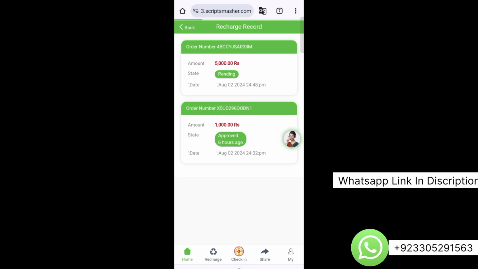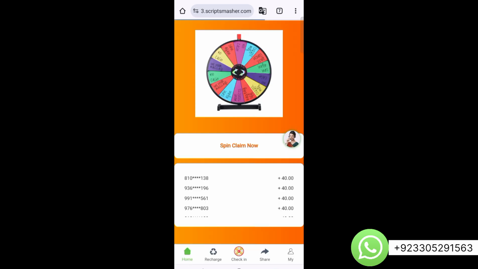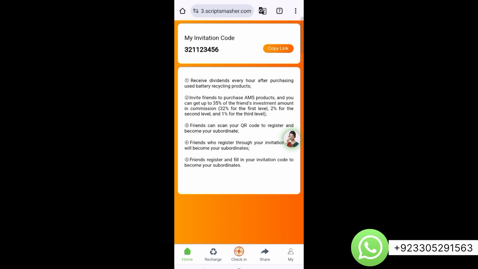So here you can see there is a spin wheel. You can claim your daily bonus using the spin wheel. So currently I have claimed, so I'm just showing you. So here you can see you have already claimed the bonus today, so you cannot do it again. Here is the share option. So this is your referral code, so you can copy this link and refer different users.